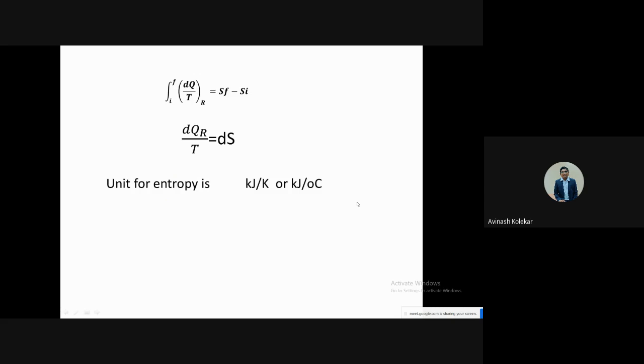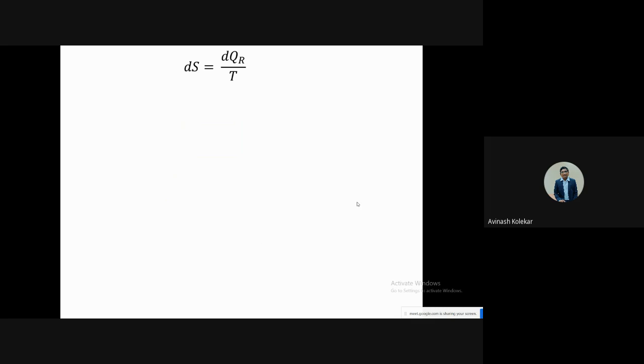The unit of this is kilojoules per Kelvin or kilojoules per degree centigrade. You can use this derivation for finding the change in entropy. If you want to find the change in entropy for a particular process 1 to 2, then you have to integrate, and you will get the relation from integration of dq by t over the 1 to 2 process for reversible conditions. So this is how you can find the change in entropy. You can remember this very important formula.